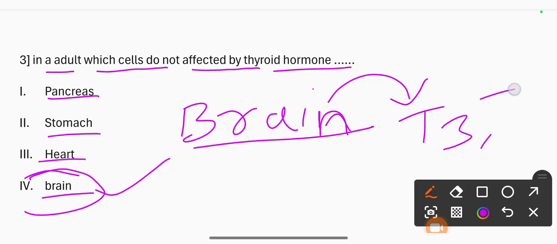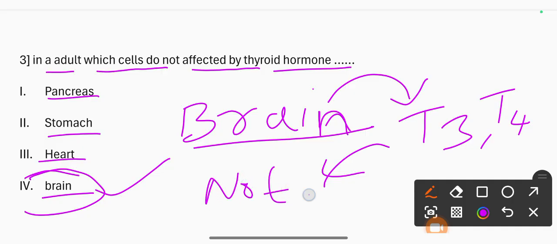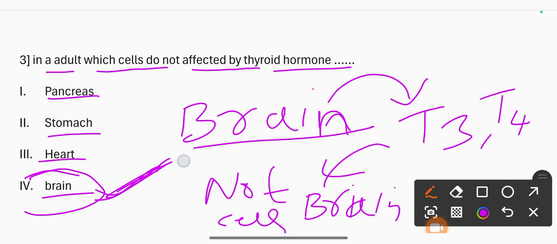T3 and T4 do not affect brain cells. So the correct option is 4, brain.